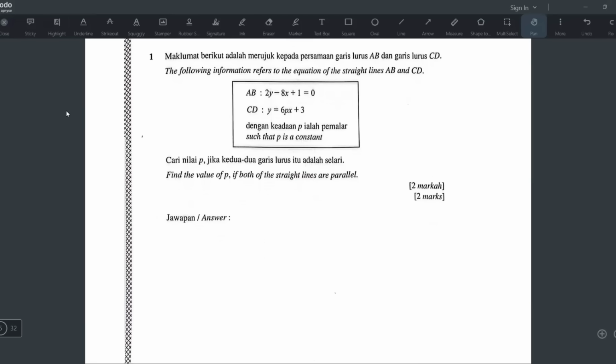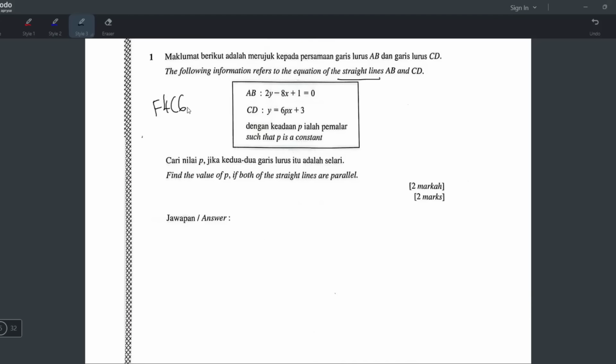I will start now. Number 1: the following information refers to the equation of straight lines AB and CD. So equation of straight line is from Form 4 Chapter 6, the coordinate geometry chapter. Okay, Chapter 6 is linear law, so it should be Chapter 7. Sorry. Such that P is a constant. Find the value of P if both straight lines are parallel. So this is the keyword right here: parallel.